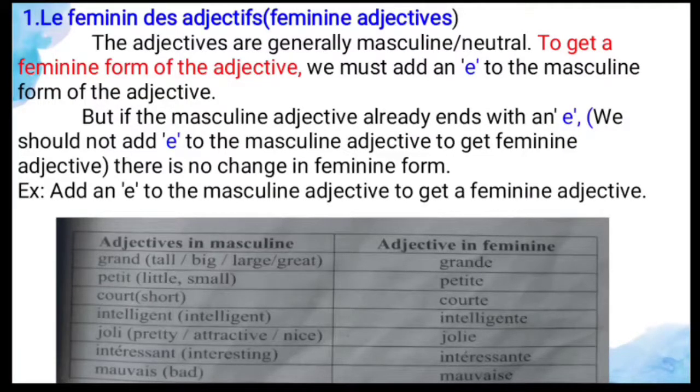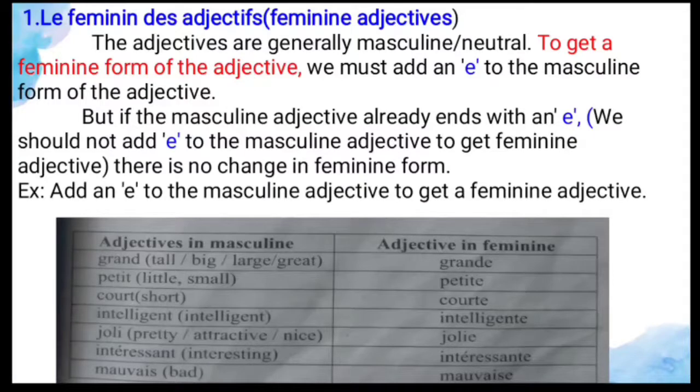So when you are changing into the feminine adjective, you have to add e at the end of the adjective. But if the masculine adjective already ends with e, we should not change anything for the feminine noun. You should not add any e; it stays the same in the feminine noun also.